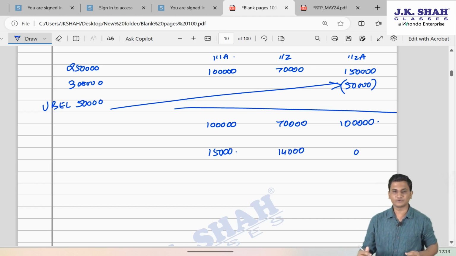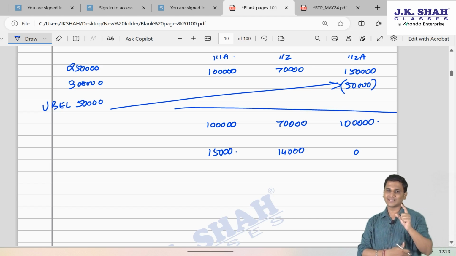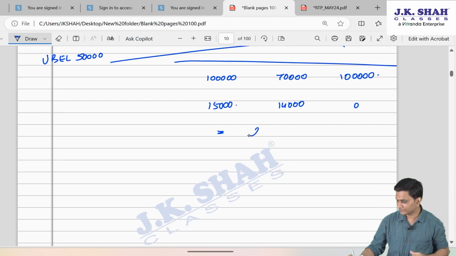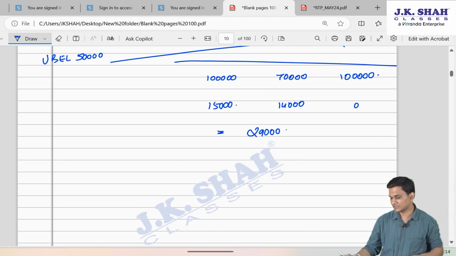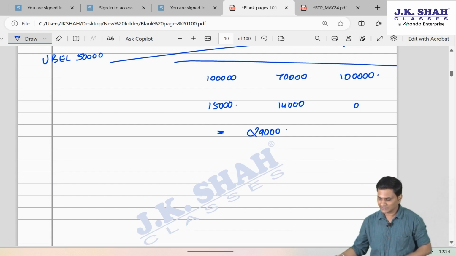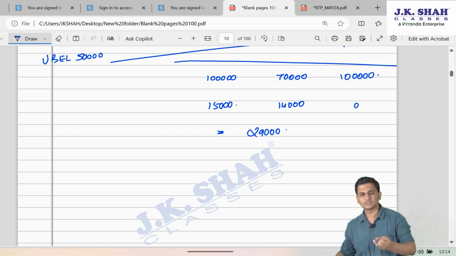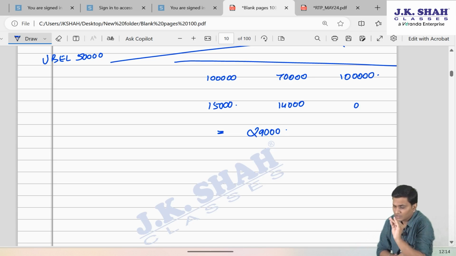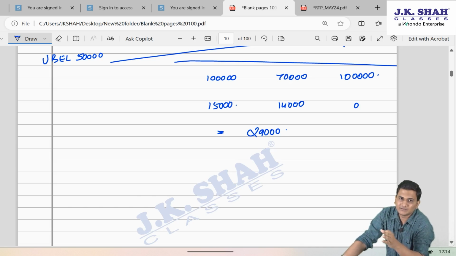And this will become 0, because on LTCG up to 1 lakh rupees under 112 there is no tax. So it will be 29,000. Friends, in that case, now since the person is an individual and a resident, and since the total income is below 7 lakh, he is still entitled for rebate.